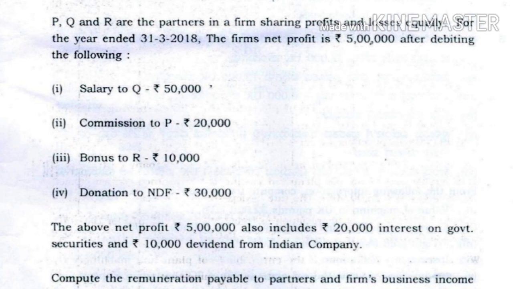Here P, Q, R are the partners in a firm sharing profits and losses equally. For the year ending 31/3/2018, the firm's net profit is 5 lakhs after debiting the following: salary to Q 50,000, commission to P 20,000, bonus 10,000, donation to NDF 30,000. The above net profit of 5 lakhs also included 20,000 interest on government securities and 10,000 dividend from an Indian company. Compute the remuneration payable to partners and the firm's business income for the assessment year 2017-18. Now let me work out this problem.